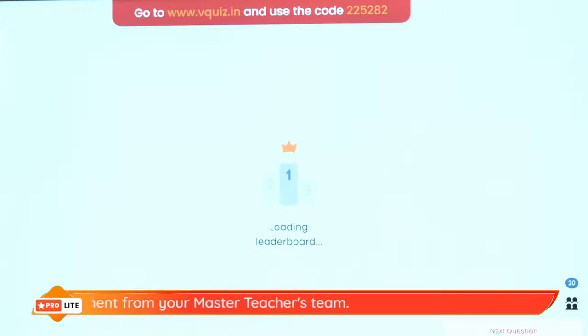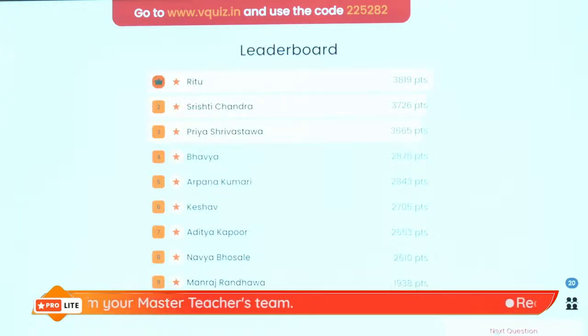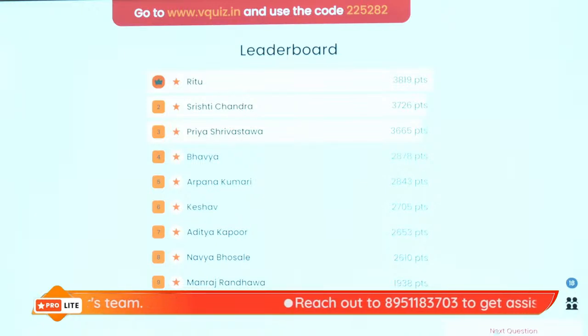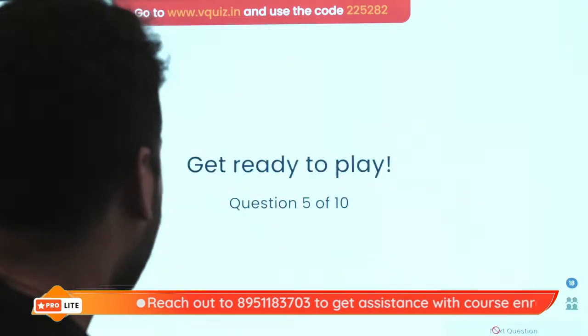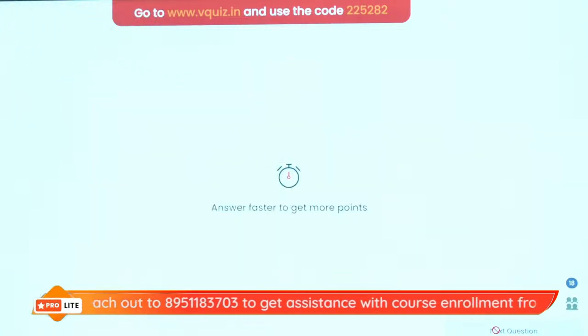On the superboard with the superstars, we have got Shining Bright, Ritu, Srishti, Priya, Bhavya, Arpana, Keshav, Aditya, Navya, Manraj, and R. Sarvesh. That is really very, very nice. Yes, Ramya Napoleon, you are also correct. Okay? So, let us move on to the famous 5 question out of 10.